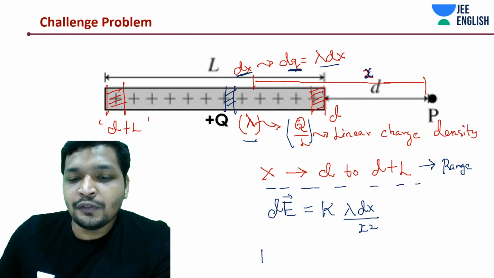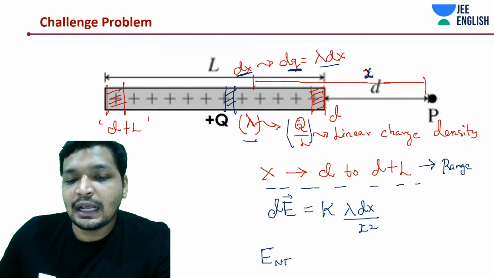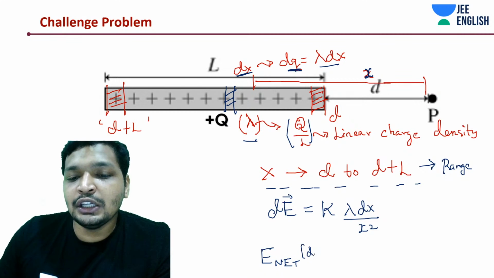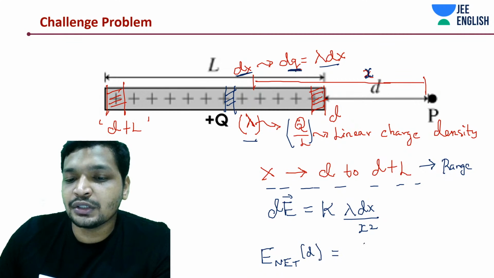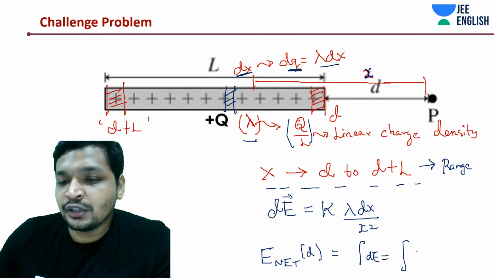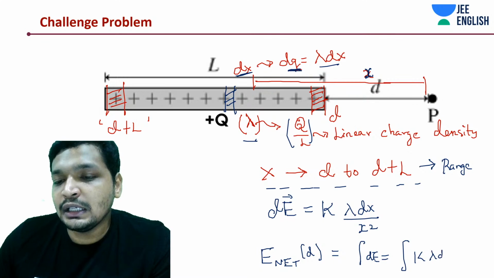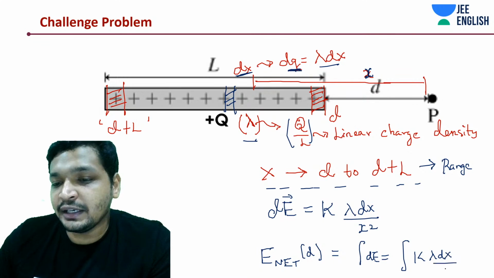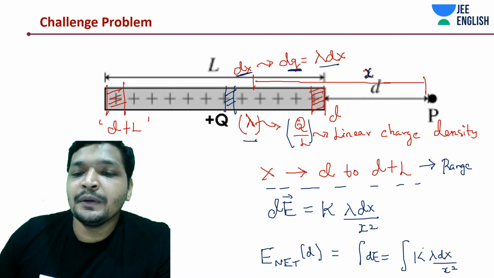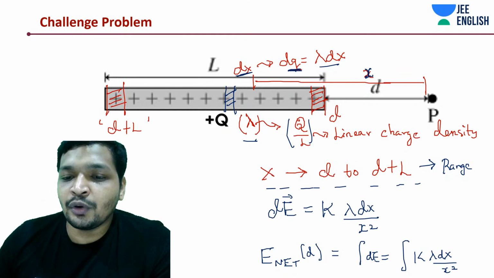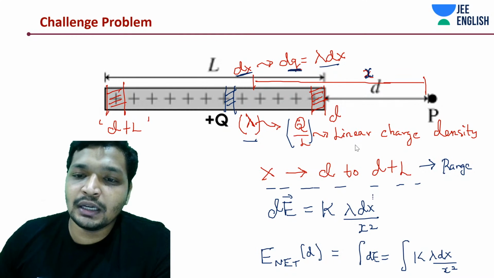The net field at the point due to this uniform charge distribution is the integration of dE, which is the integration of k lambda dx divided by x square. Lambda into dx is the dq, and kq by r square is what I have written.